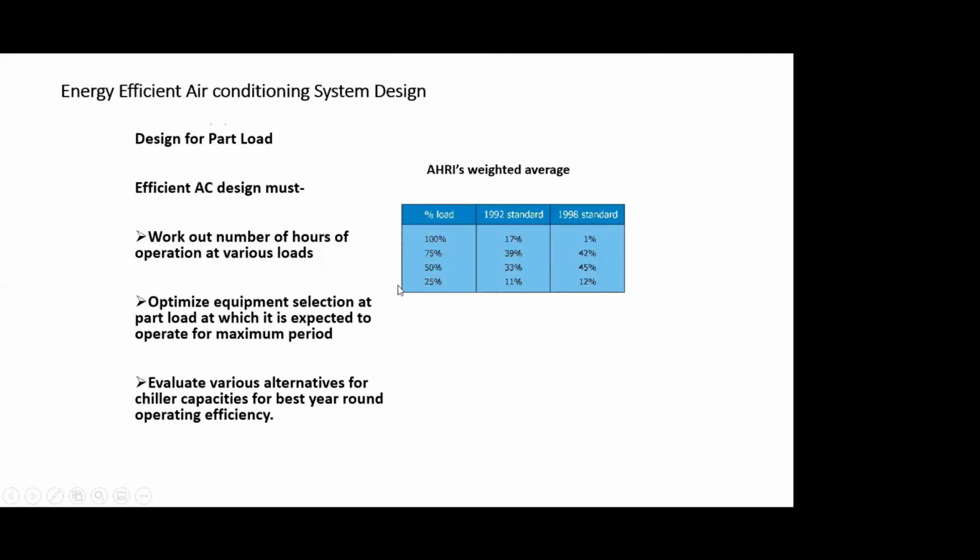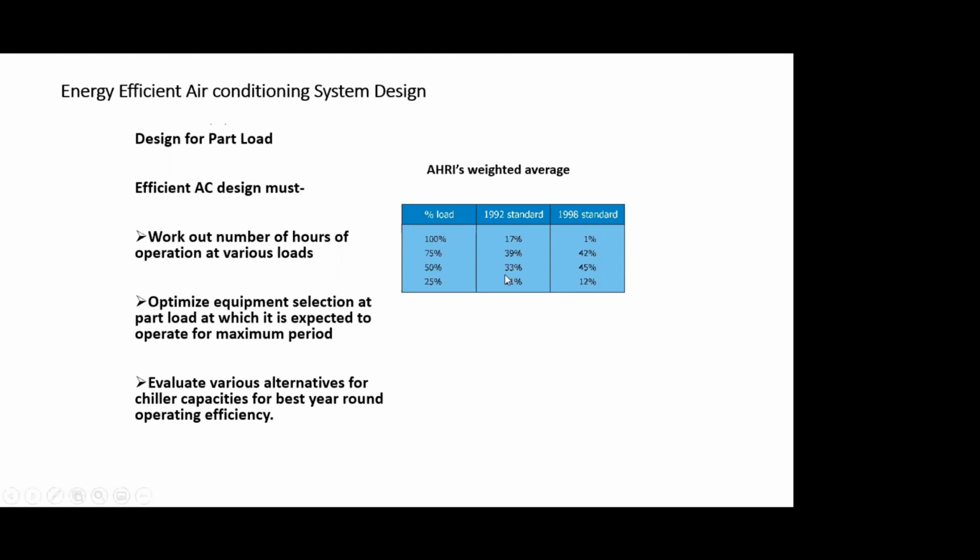In case you don't have time or don't have data for the load variation, because software will work only if you give the correct input. You may have the weather variation data, but you may not have the occupant variation data or the plug load data or the connected load data. So possibly you are not in a position to use the software effectively. So in those cases, what you can do is use AHRI, the American Air Conditioning, Heating and Refrigeration Institute. It's an America-based body which deals with a lot of systems, standards and testing standards.